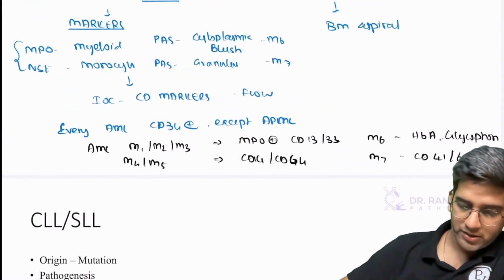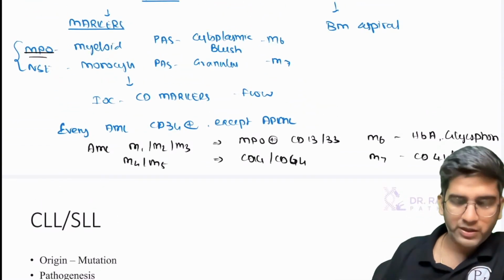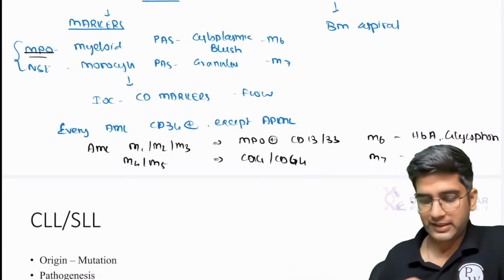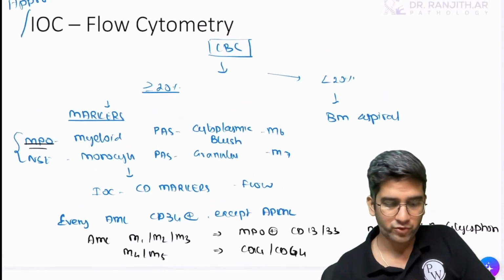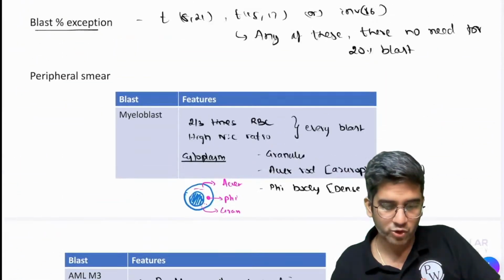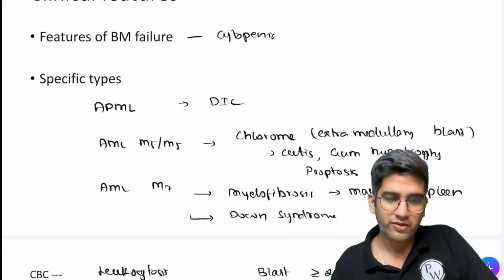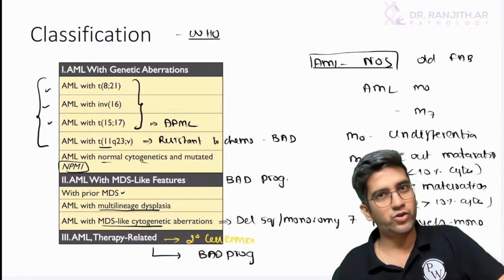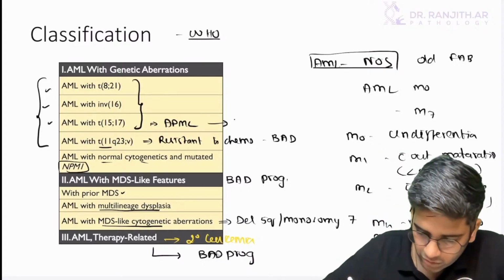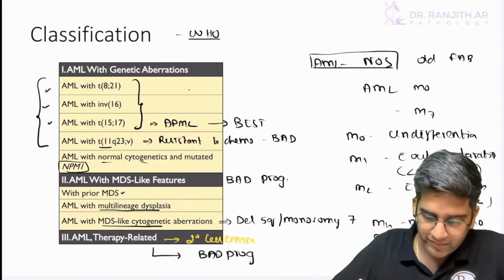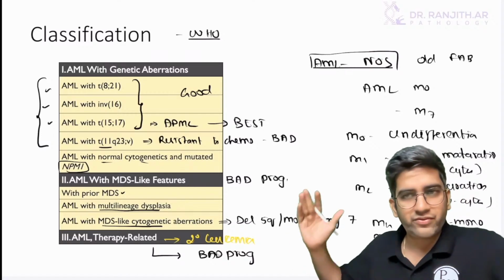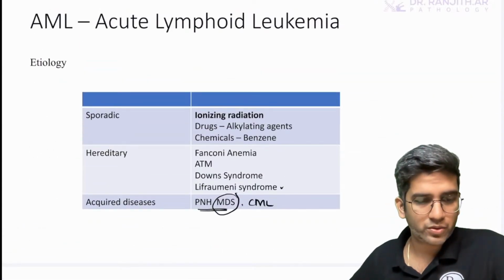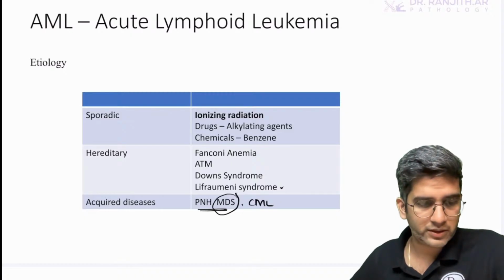But this should be more than enough to say it's an acute myeloid leukemia. For my subtypes, yes, I would want all of the markers to be there, fine? Okay, that tells your entire acute myeloid leukemia workflow. We know the microscopy, we know the clinical features, we know the subtypes. Subtypes tell me the prognosis, so need not write the separate prognosis. The best prognosis of all is your APML. These are good prognosis. Rest everything is bad prognostic factor, right? And also we know the etiopathogenesis, right? That's with respect to your acute myeloid leukemias. Okay.